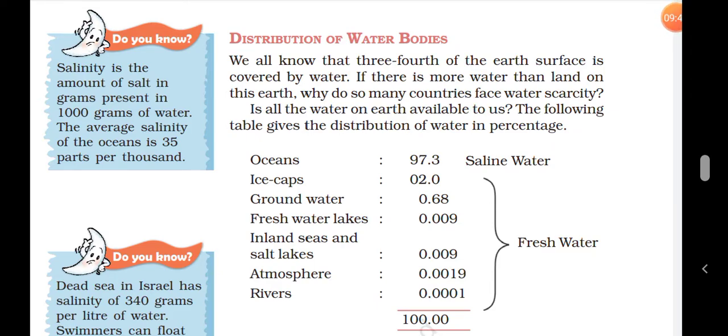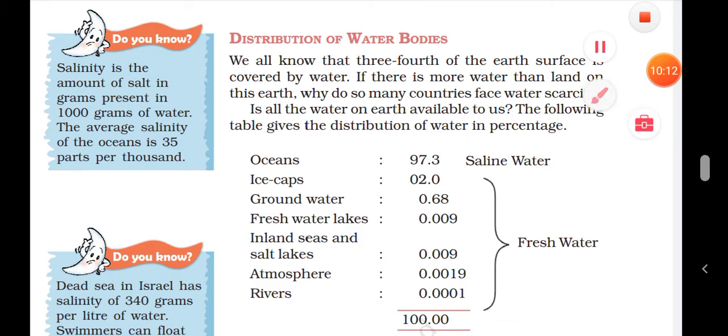Student, we all know that 3/4 of the earth's surface is covered by water. If there is more water than land on this earth, why do so many countries face water scarcity? Is all the water on earth available to us? The following table gives us the distribution of water in percentage.